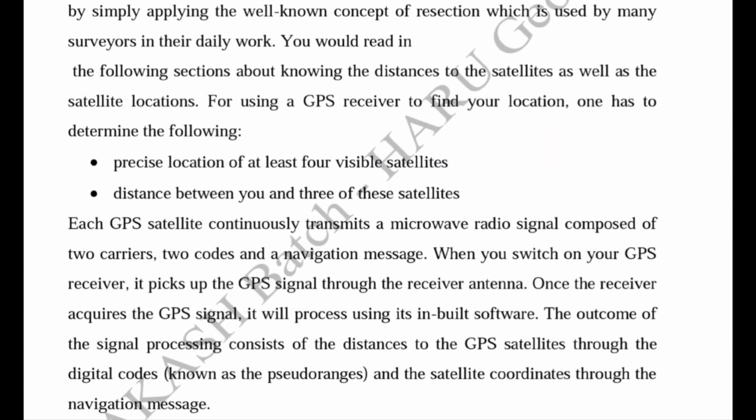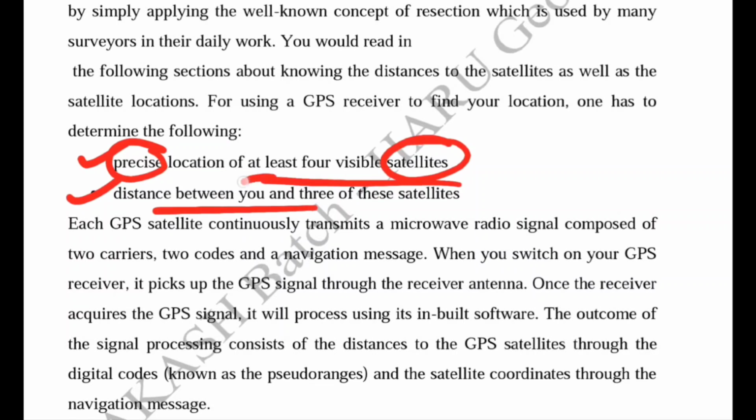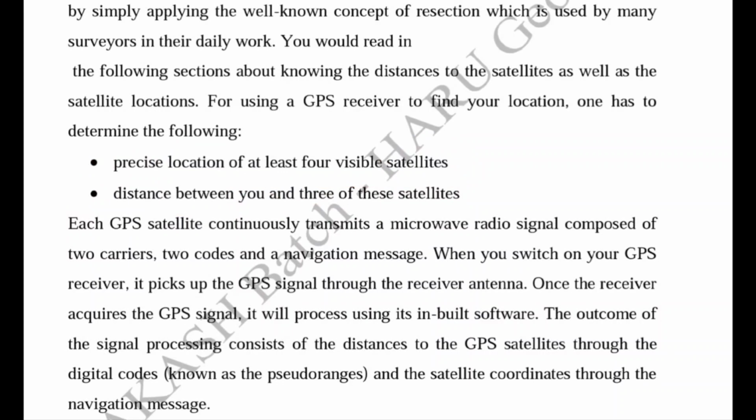The GPS receiver should know certain information to calculate our location. One is the precise location of the satellites from which it is calculating the distance. That satellite information should be known very precisely. Another is the distance between the GPS receiver and the three satellites. So for calculating our location, we require these two pieces of information, which are very important.